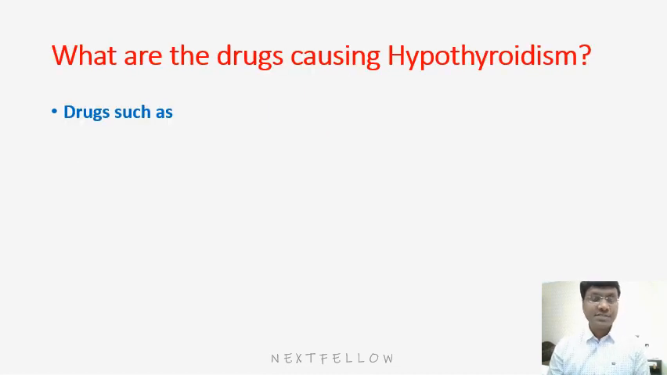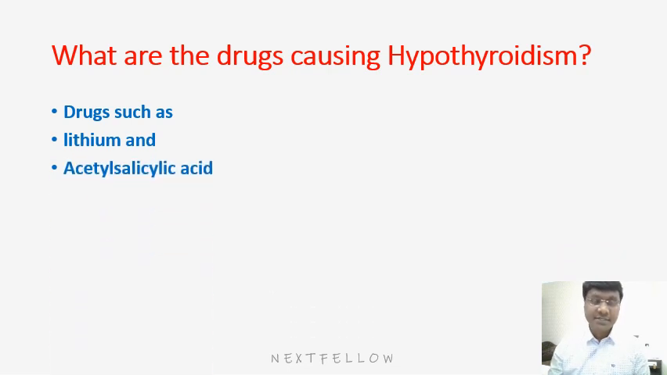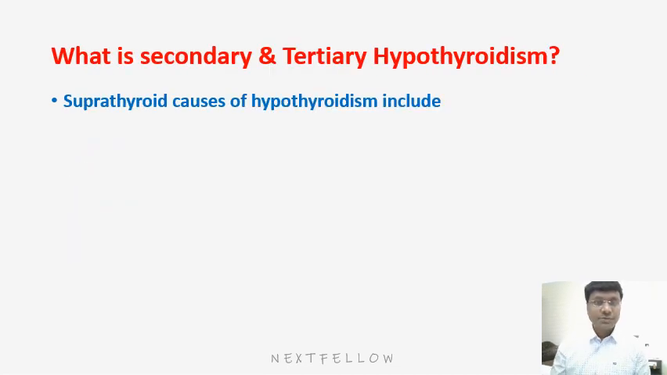And you have to know, this is a very important question in your exams, what are the drugs which will cause hypothyroidism? So we have a big list of drugs, and these drugs include number 1, lithium, used in the treatment of bipolar disorders; acetyl salicylic acid, which is an NSAID; amiodarone, which is a class 3 anti-arrhythmic drug; interferons, used in the treatment of multiple sclerosis; sulfonamides, which are antibiotics. So these are the drugs which will cause hypothyroidism.